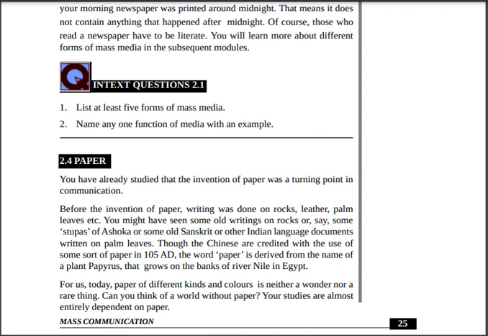The word paper is derived from the name of the plant papyrus that grows on the banks of River Nile in Egypt. Obviously, the paper was invented in 105 Common Era, right? And basically, the name of the paper came from Egypt. Papyrus is a plant.